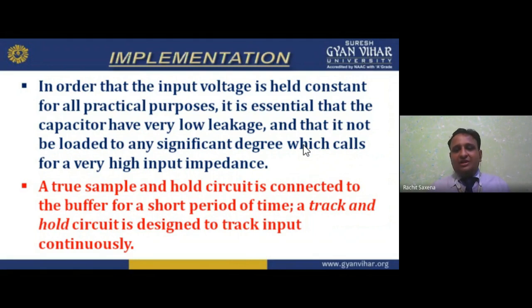A true sample and hold circuit is connected to a buffer for a short period of time. A track and hold circuit is designed to track the input continuously.